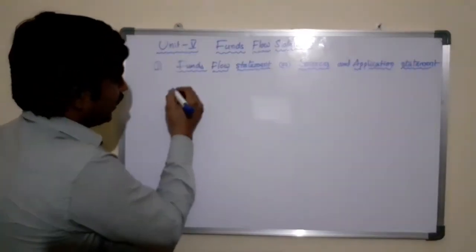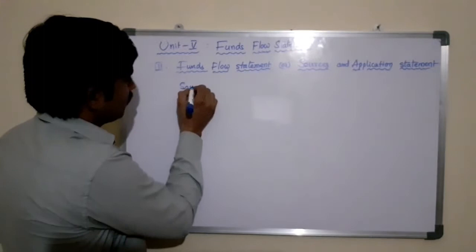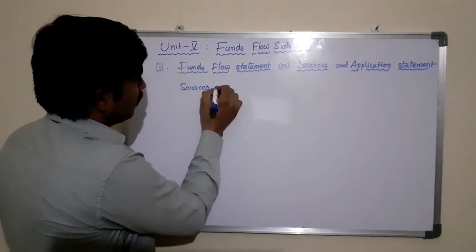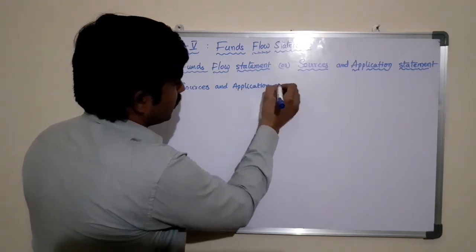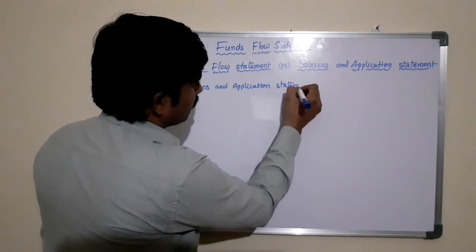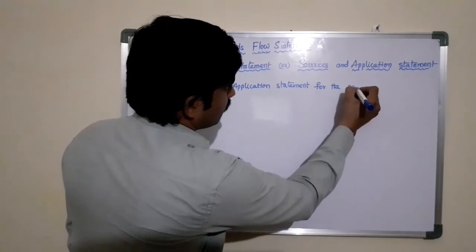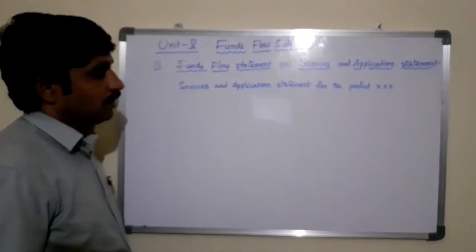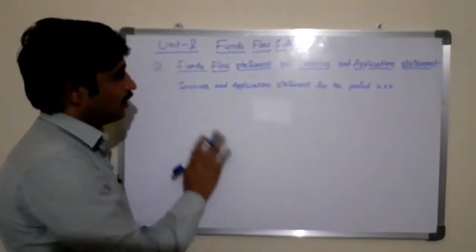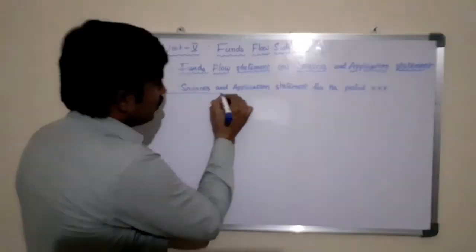So here the heading of this statement is sources and application statement for the period, based on the given year or period. We need to write that here, or you can directly write it as the funds flow statement, nothing wrong.